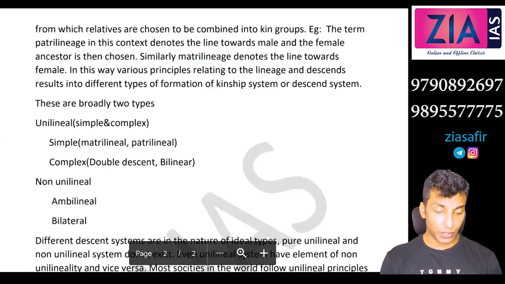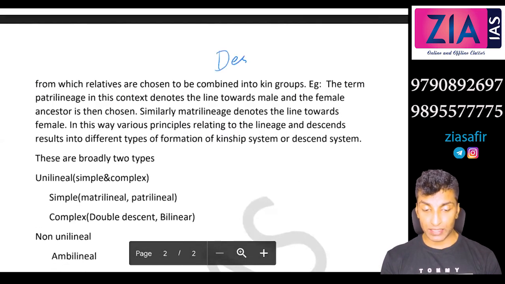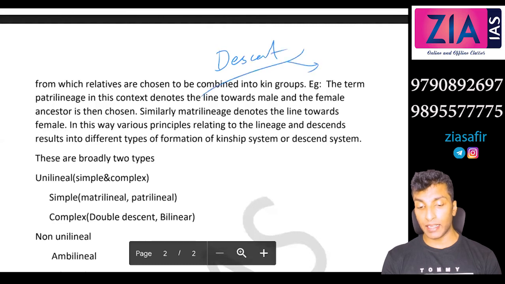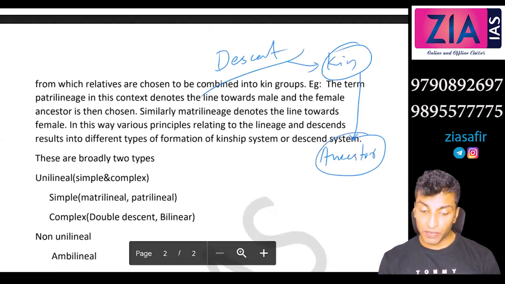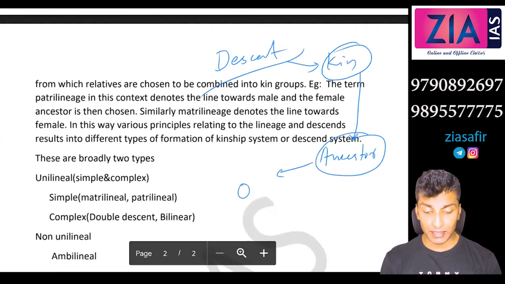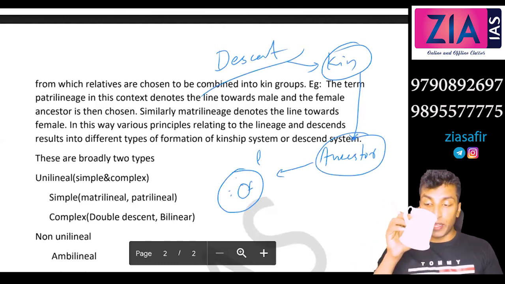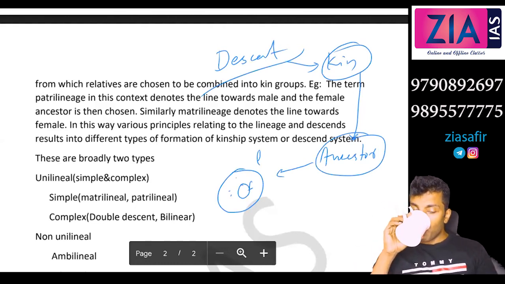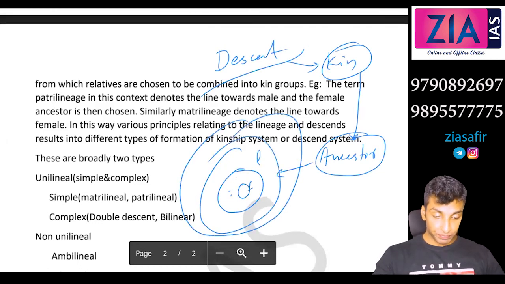Lineage you need to understand in two contexts. One is as part of descent. When we discuss descent, it's all about selecting your kin, means relatives. How do you select your relatives? It is based on a common ancestor. Depending on the way you select this common ancestor, you have different types. Firstly, family, where there is no common ancestor, maybe your father you can say. Then you have lineage, the second descent group, where up to 5 generations you take the ancestor. Then you will have clan, and then you will have fratry.